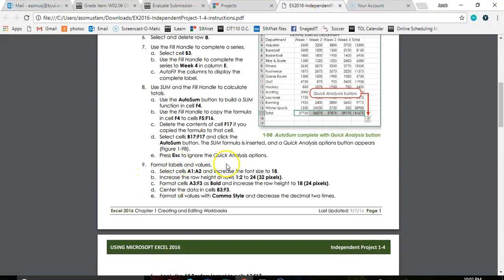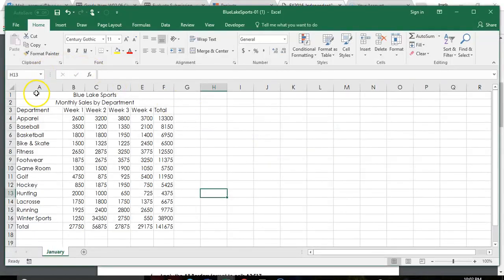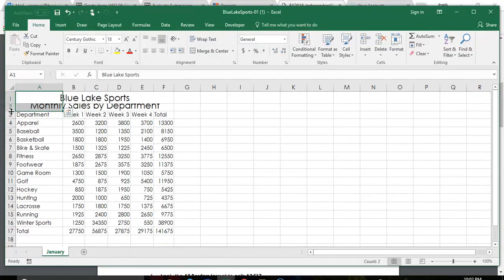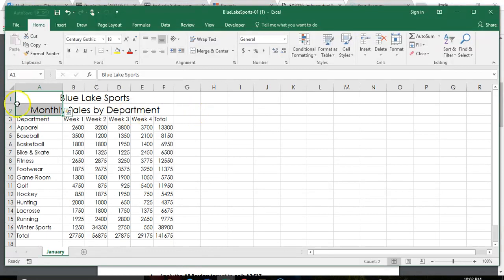Step 9, format labels and values. So A1 and A2, we're going to increase the font size to 18. So I'm going to highlight A1, A2. You can do it right here, or you can click the down arrow and choose the font size. And then I want to auto fit, so I'm going to put my mouse between 1 and 2 and double click, and 2 and 3 and double click.